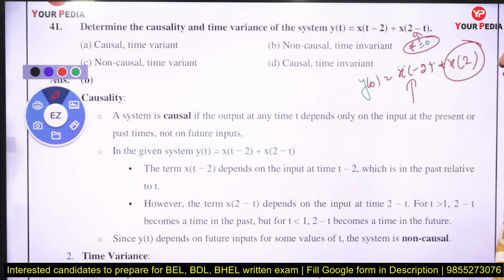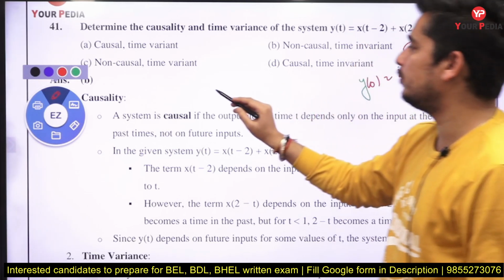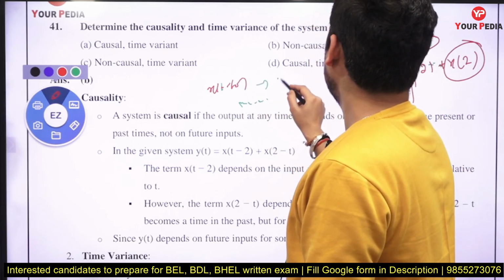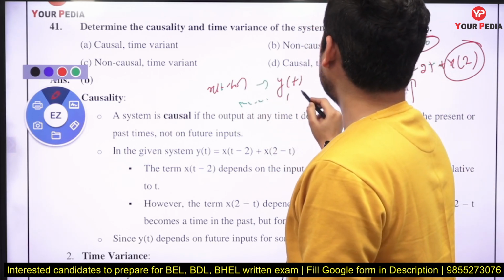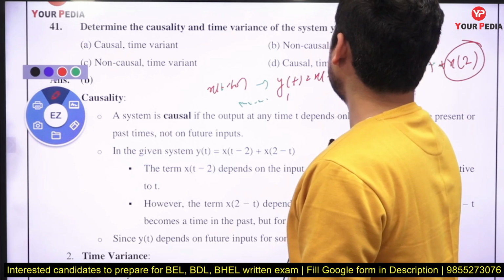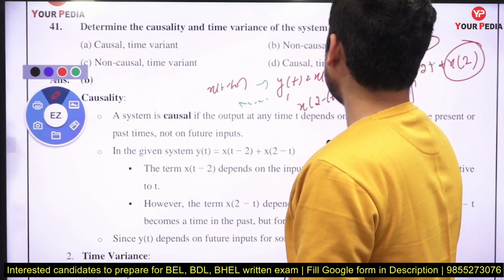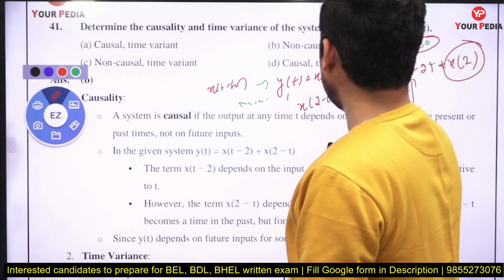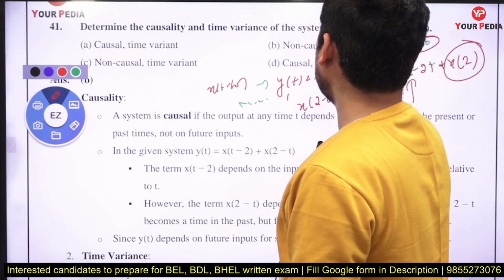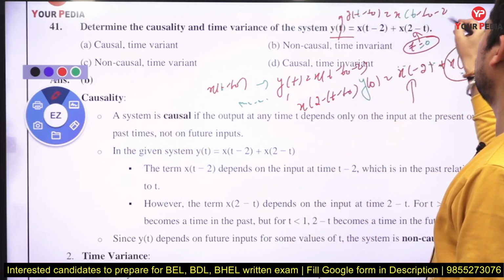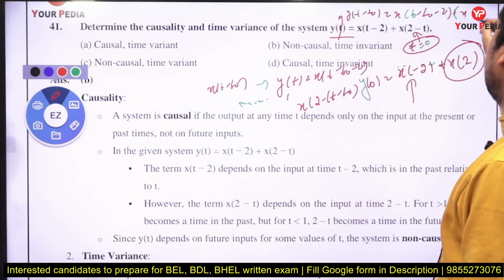that's why it is non-causal, right? For time invariance, if I put a delay in the input, if you put x of t minus t naught, what will we get? y1 of t, let us take, is going to be x of t minus t naught minus 2 and x of 2 minus t naught. And if you take y and put t minus t naught in it, that is also x of t minus t naught minus 2, the same delay, plus x of 2 minus t naught.